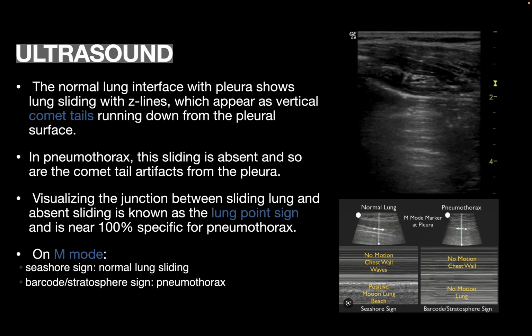On M-mode ultrasound, normally we see no motion in the chest wall, however we can see motion in the lung, and this causes a seashore appearance. However, in pneumothorax there is no motion in the chest wall as well as the lung, giving a barcode or stratosphere sign. And during ultrasound, if we see a seashore sign on one side and a barcode sign on the other side, with a lung point between, this is very specific for a patient having pneumothorax.